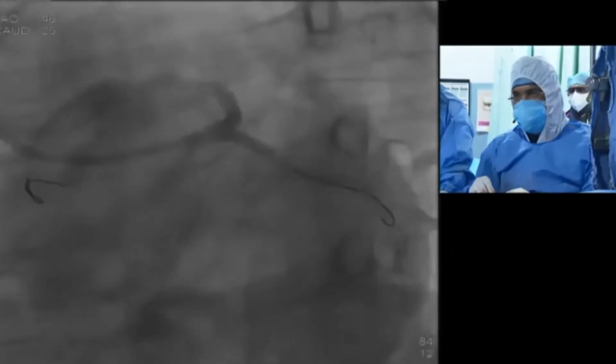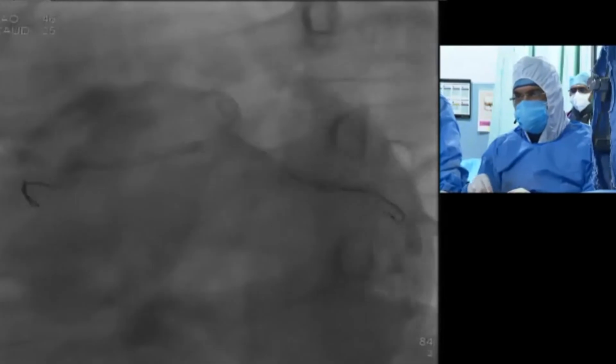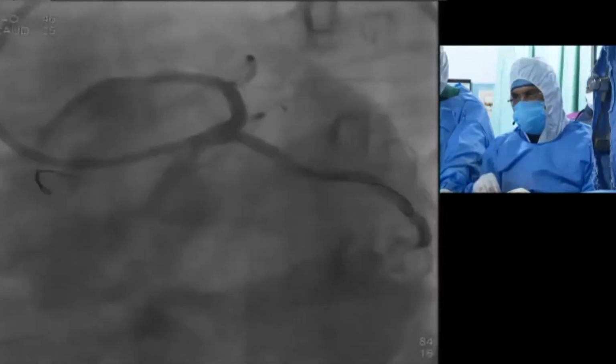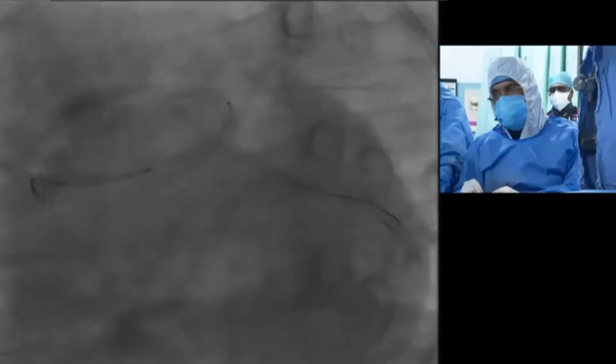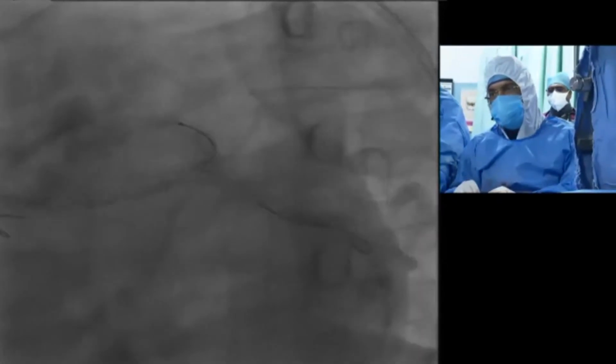And suppose sometimes the vessel is small, no need to go ahead with like a 5 square mm, but compared to distal reference diameter, you have achieved more than 90%. But as per the recent guidelines, better is more than 80, at least 80% should be there. That's very important.